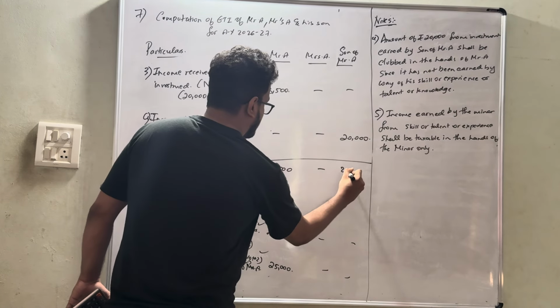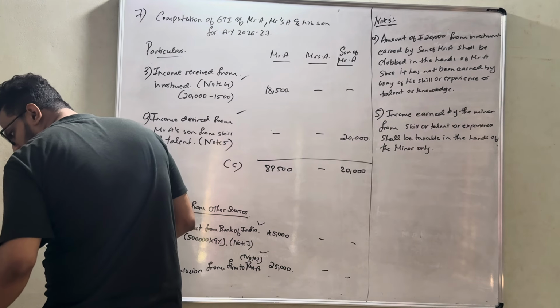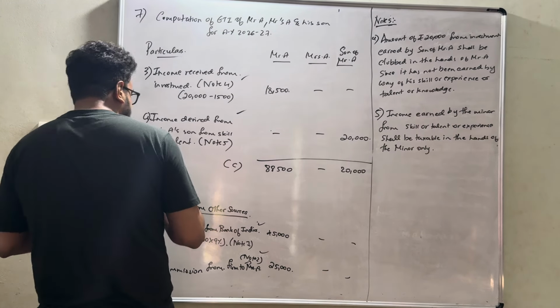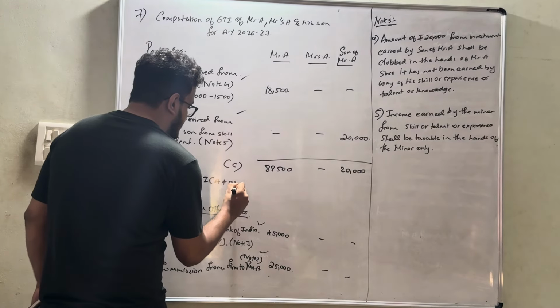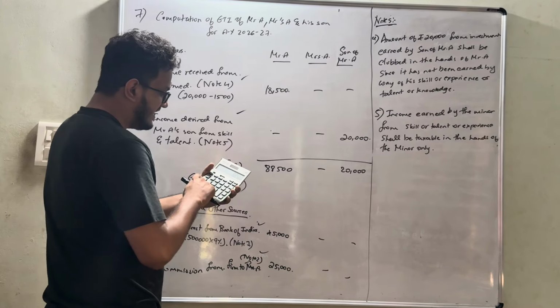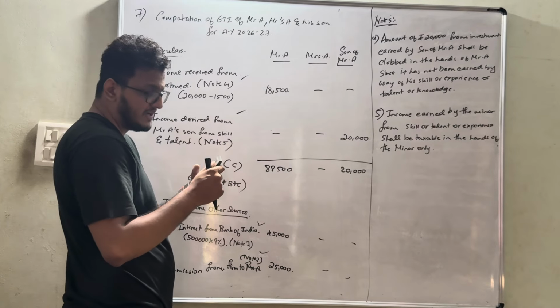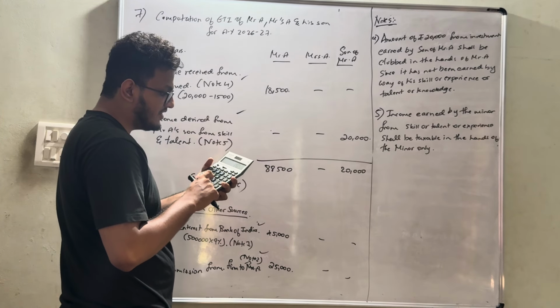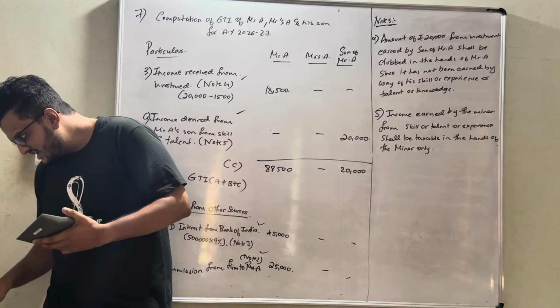Here it is nil, here it is obviously 20,000. Make sure you add all the above things. That is nothing but A plus B plus C. Gross total income, that is nothing but A plus B plus C. In this case already there was 88,500 plus income from house property also was received amounting to 52,000 plus whatever the amount of salary.